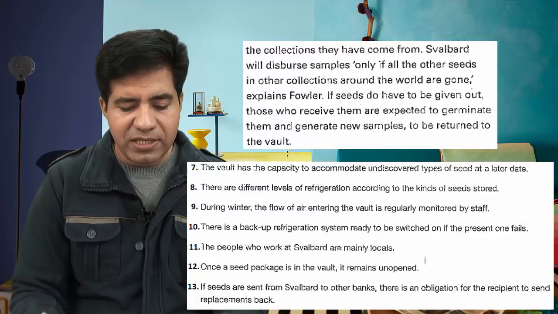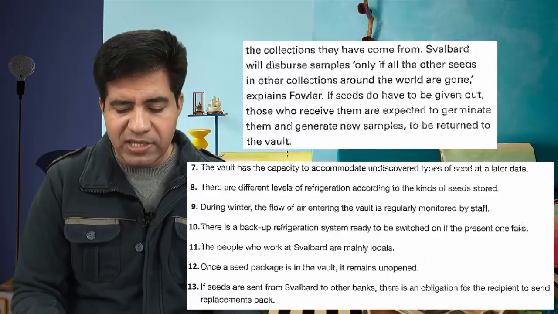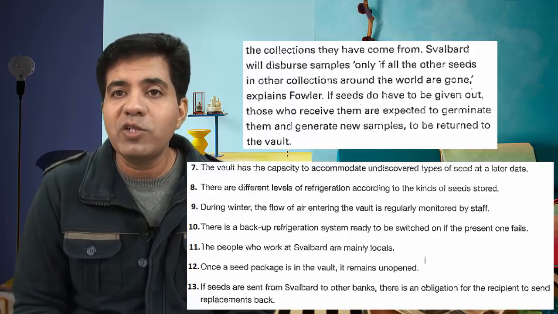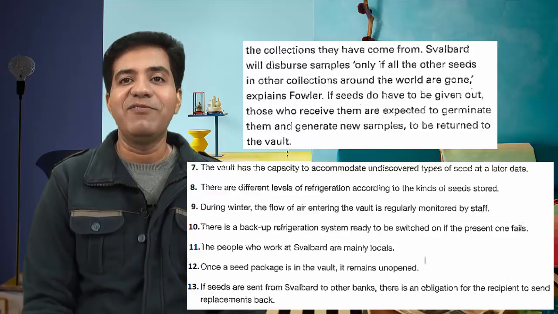Now what's the statement? If seeds are sent from Svalbard to other banks, there is an obligation for the recipient to send replacements back. True, false, not given. True. Okay, well done. Very good.